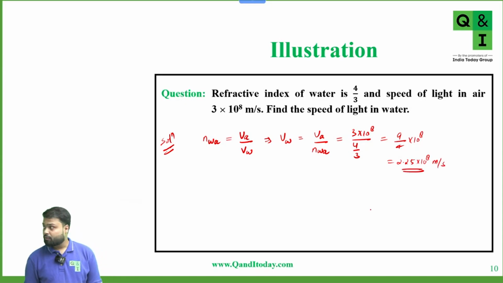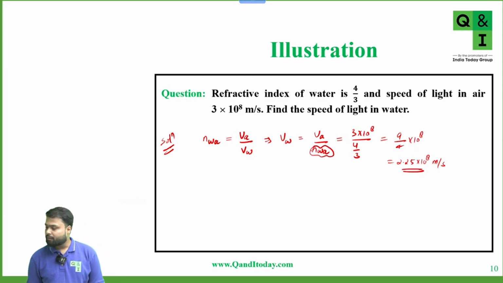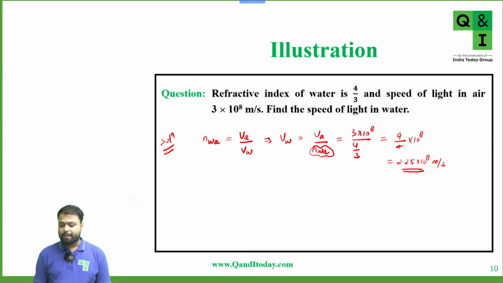Here you can ask me a doubt, sir, this is not absolute refractive index. Then why is it equal to 4 by 3? If we take refractive index of water with respect to vacuum, then that equals 4 by 3. But here we have taken refractive index of water with respect to air as 4 by 3, only for the calculation part. In real terms, this is not equal to 4 by 3, it is slightly more than 4 by 3. Refractive index of water with respect to vacuum is 4 by 3, yes or no?